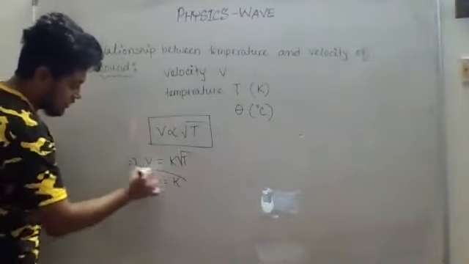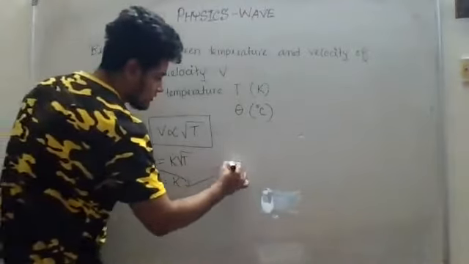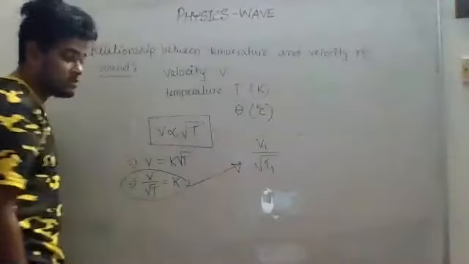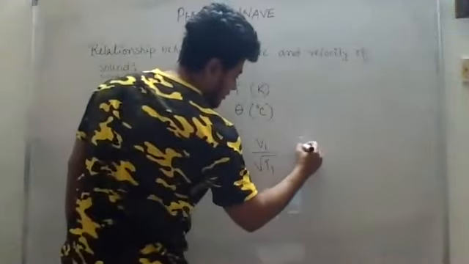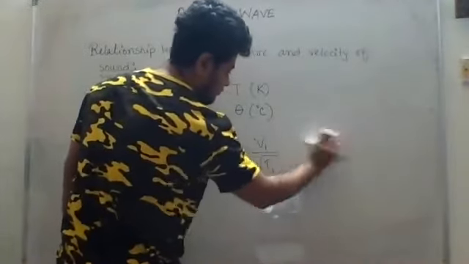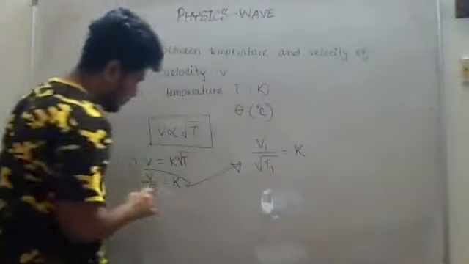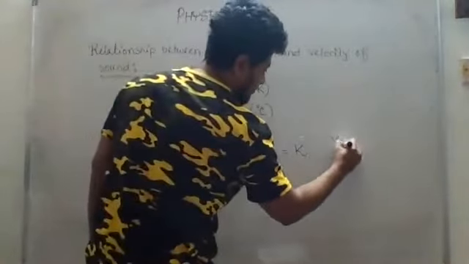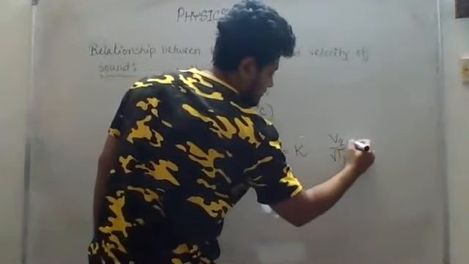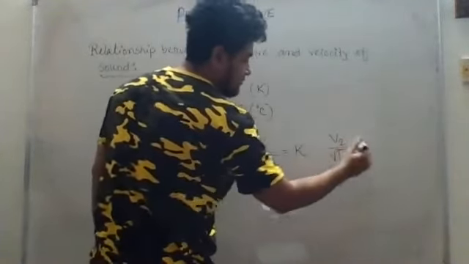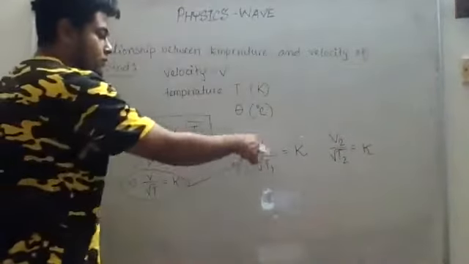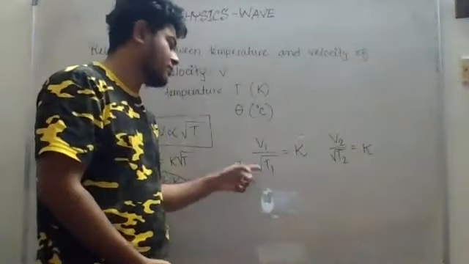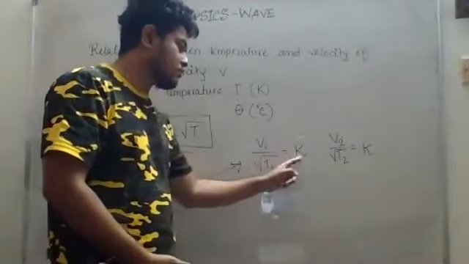From here we can write this. Let us say at a particular temperature T1, the velocity is V1, and this is equal to K, because I know that this should be equal to K. For another temperature T2, the velocity is V2, so this is also equal to K, because in every case it will be constant. Whatever temperature you take, the ratio of velocity to root over T will be constant.